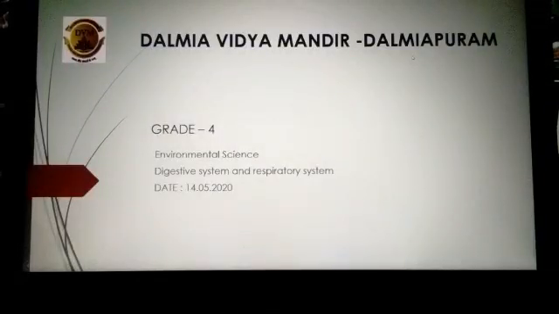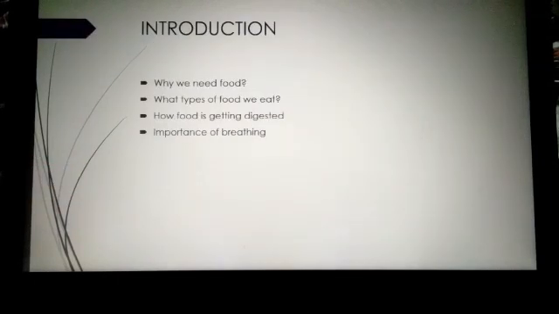Namaste children. In last class, I explained about the internal and external organs and organ systems. Isn't it? What is meant by organ system? A group of organs working together forms an organ system. Clear? Yes.